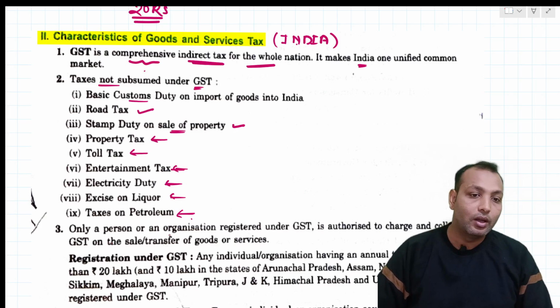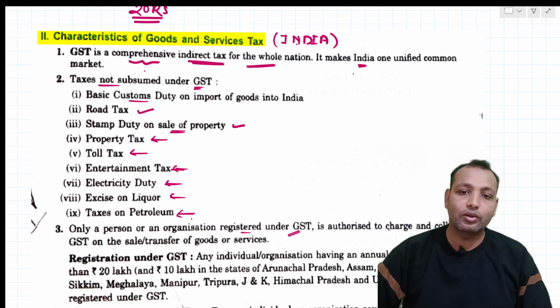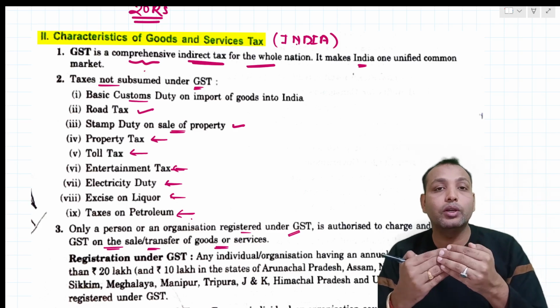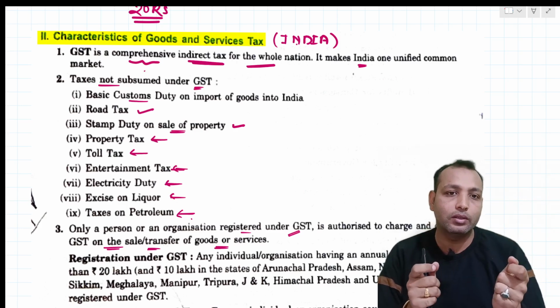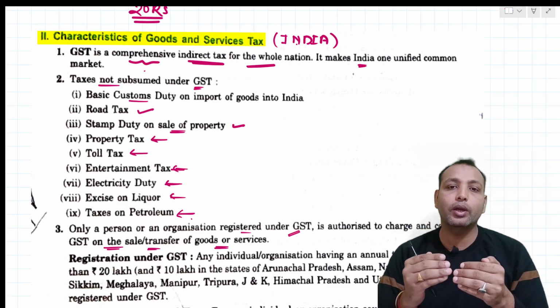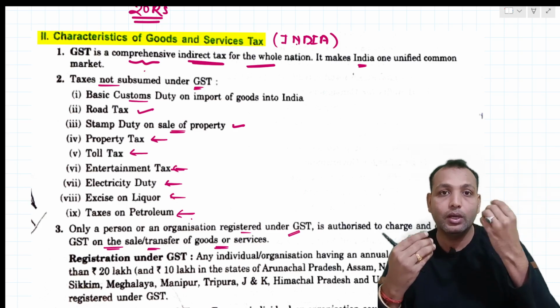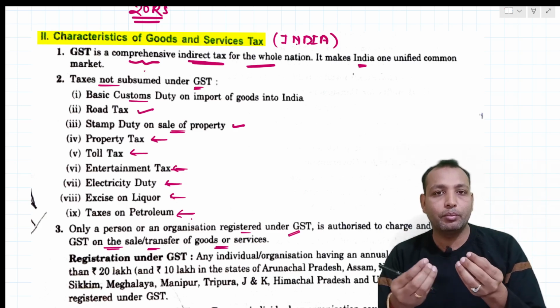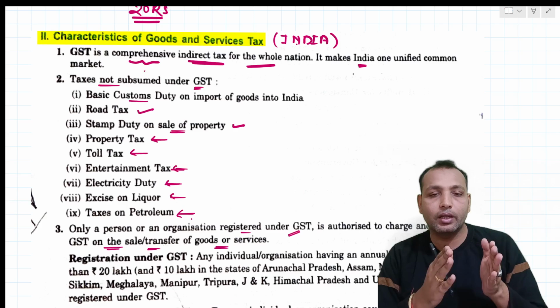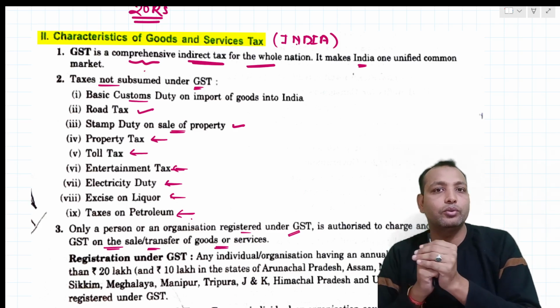Only a person or an organization registered under GST is authorized to charge and collect GST on the sale and transfer of goods and services. So you have to do the registration first. If you are running an organization, you have to register under GST. Then you can collect the amount from different customers, and they will pay, and you can submit it to the government.